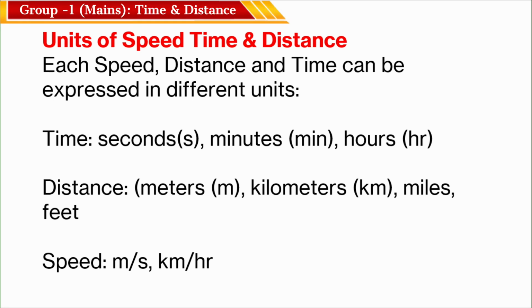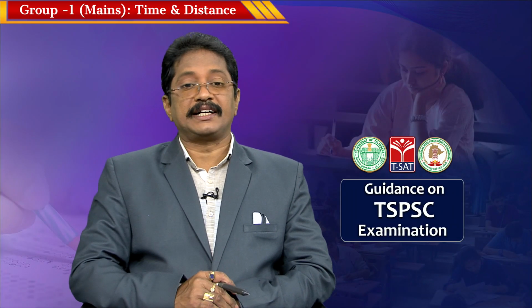Okay. Now, see what the units of speed, time and distance are. Already I said v is equal to d by t. What are the units for distance? When you consider meters for distance and seconds for time, meter per second is the unit for speed. Or if you measure the distance in kilometers and time in hours, we call it kmph, kilometer per hour. So speed, distance and time can be expressed in different units.